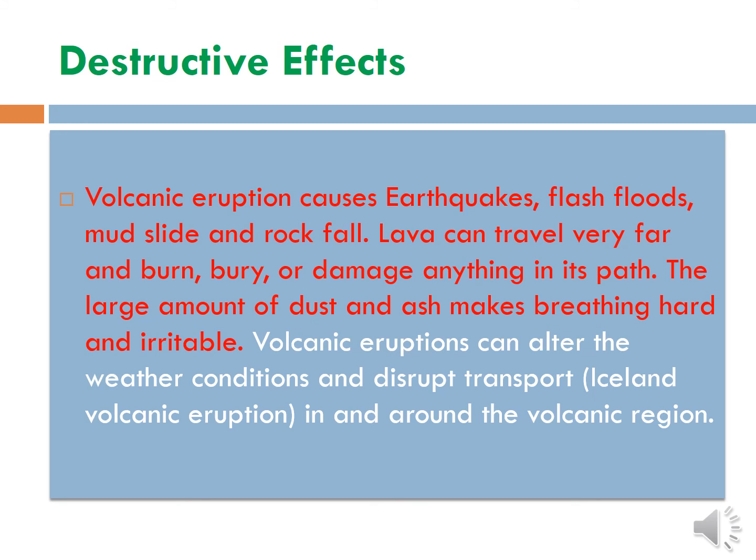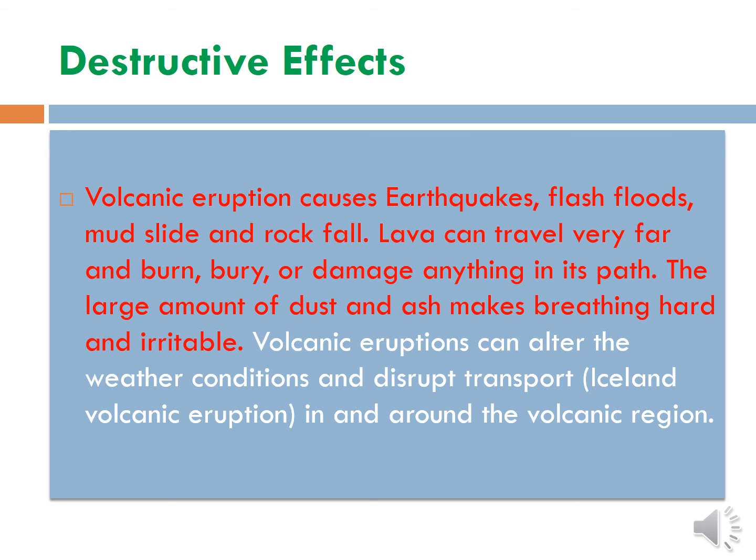Then volcanic eruptions can alter the weather condition and disrupt transport. It will obstruct transport. What will it do to the weather condition? The ash and all that smoke together will change the weather condition. So these all will happen due to the volcanoes.